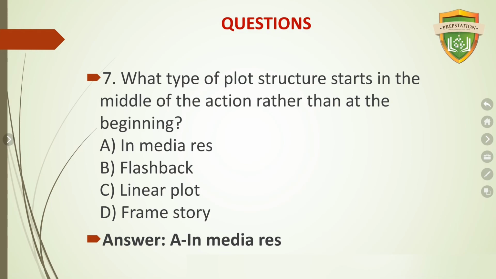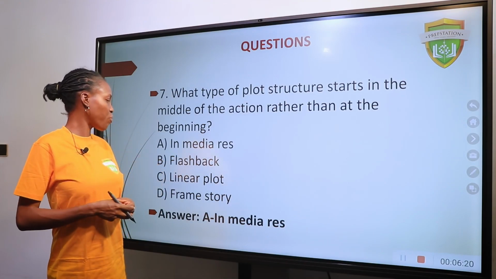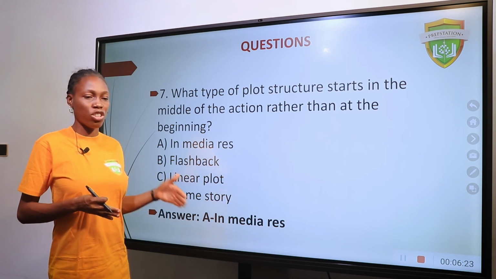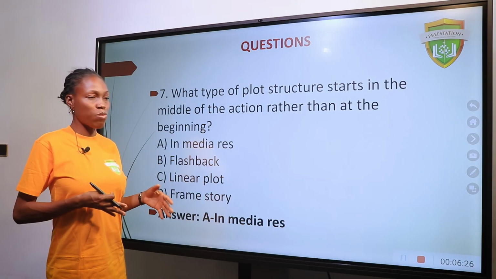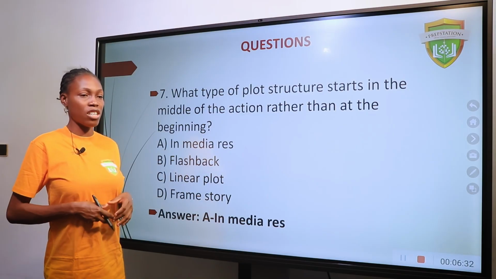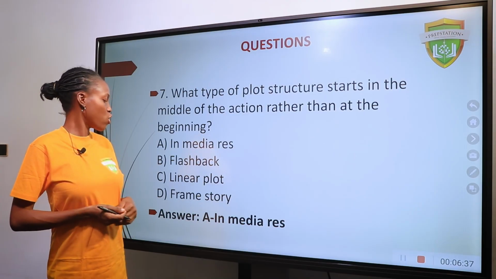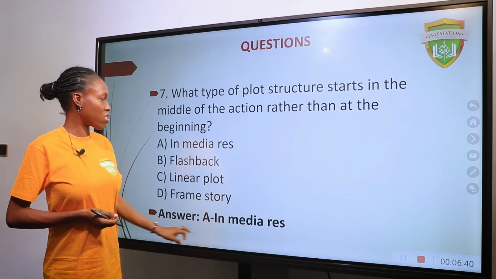The next question. What type of plot structure starts in the middle of the action rather than at the beginning? A. In medias res. B. Flashback. C. Linear plot. D. Frame story. When you look at flashback, you're looking at events that have happened in the past and a character bringing it forward. Linear plot is a plot that is chronological, beginning, middle, and end. Frame story could basically be seen as maybe the plot. But in medias res starts from the middle of an action and then probably takes you forward or backwards. So this answer is in medias res.